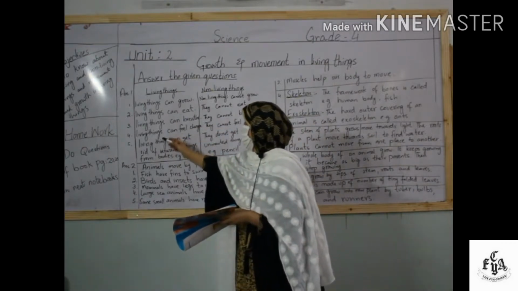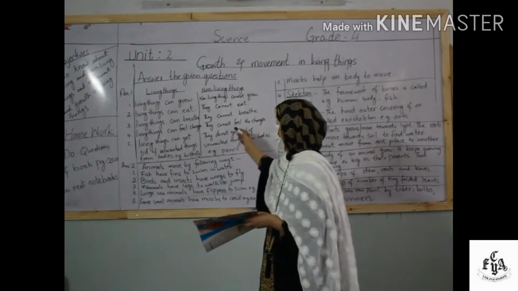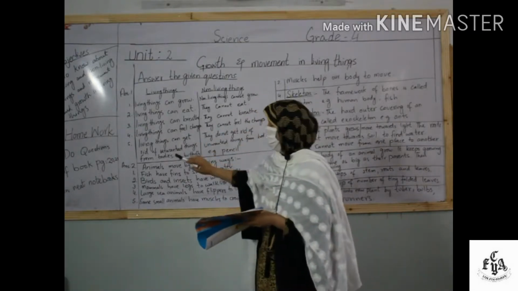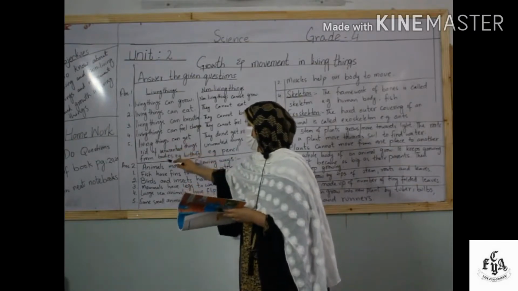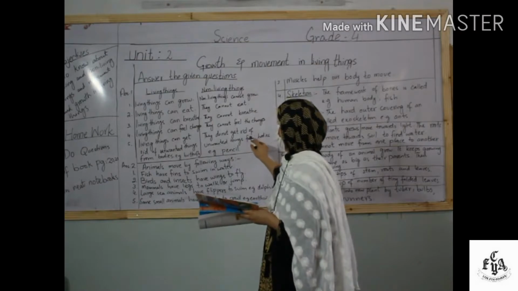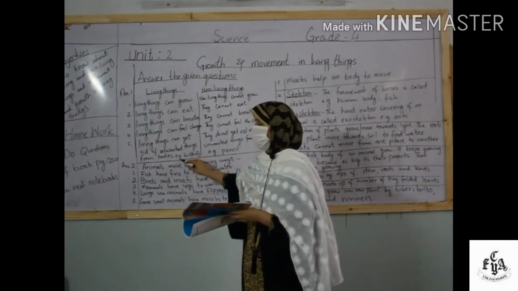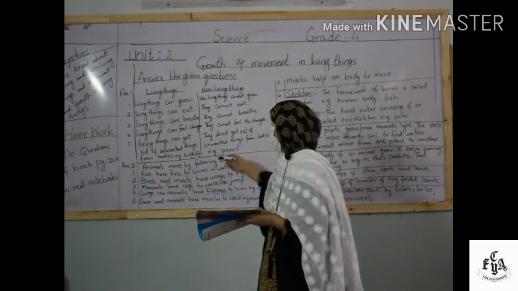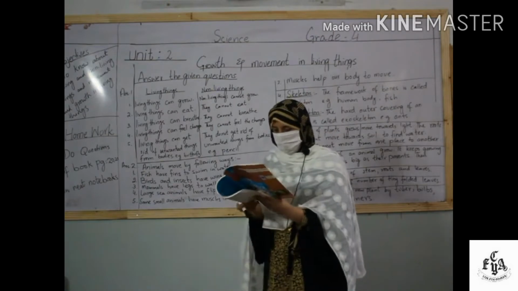Number 4 is living things can feel the changes. Non-living things cannot feel the changes. And number 5 is living things can get rid of unwanted things from their bodies. Non-living things do not get rid of unwanted things from their bodies. An example of a living thing is a butterfly, or you can write any other name. An example of a non-living thing is a pencil, or you can write any other name.